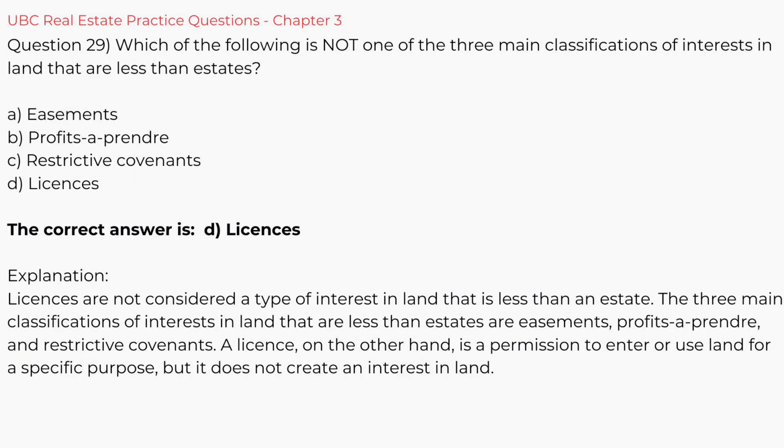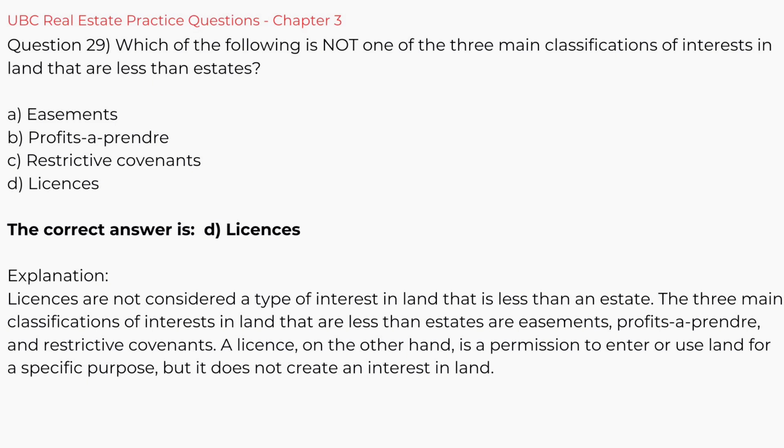Question 29. Which of the following is not one of the three main classifications of interests in land that are less than estates? A. Easements, B. Profits a prendre, C. Restrictive covenants, D. Licenses. The correct answer is D.